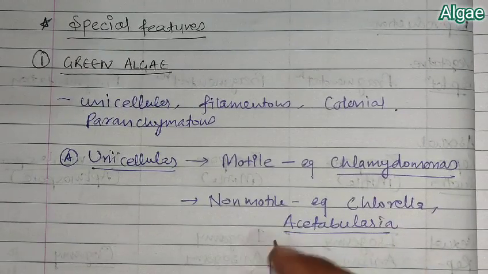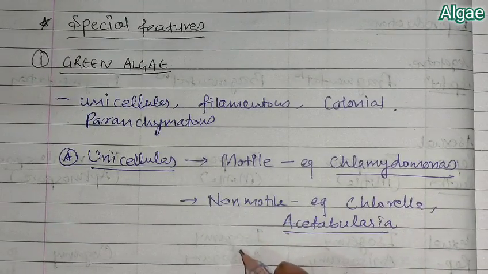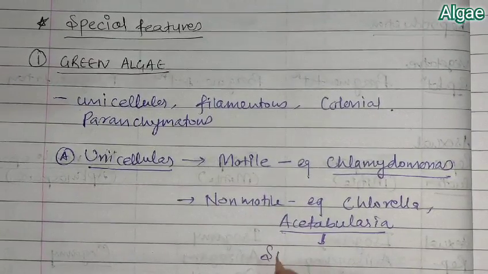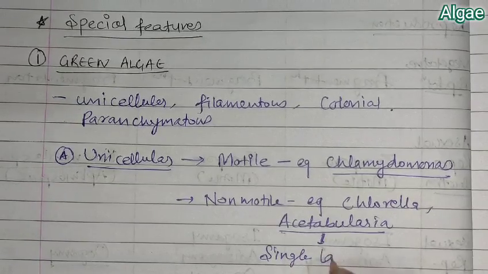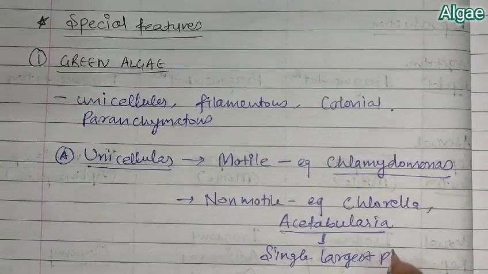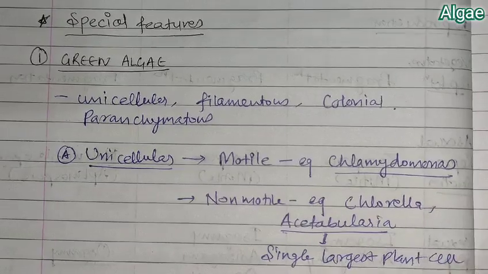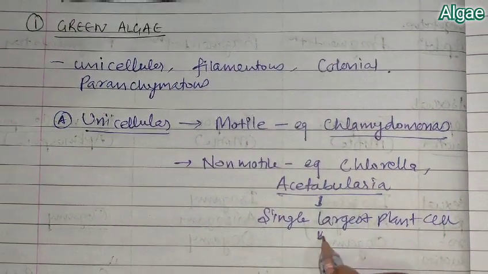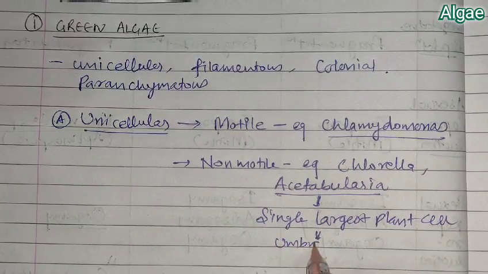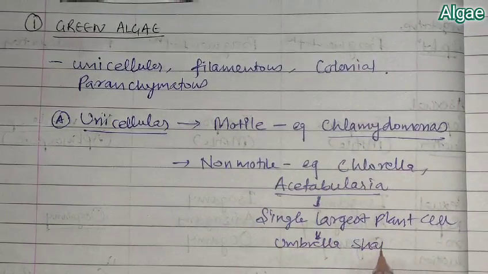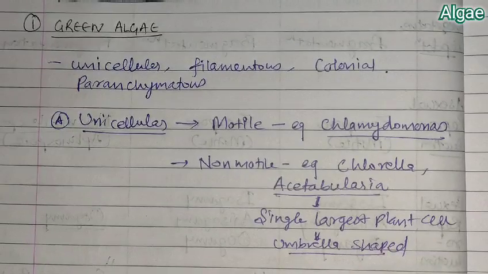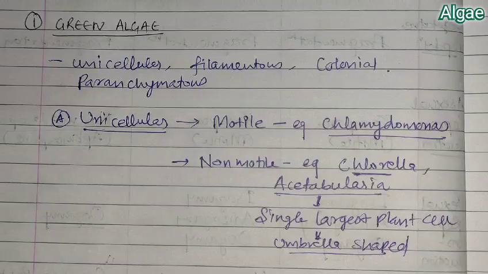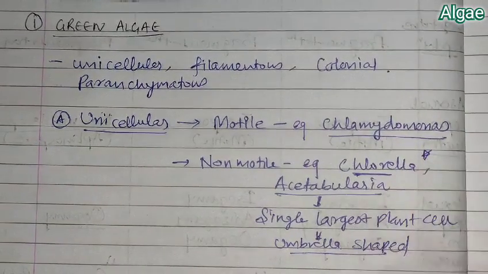Now this Acetabularia is the largest single plant cell. It is unicellular, but it is the largest algae, and it is umbrella shaped. So remember the features of Acetabularia, which is non-motile, and Chlorella, important, they usually ask with respect to Chlorella. So this is the important question.